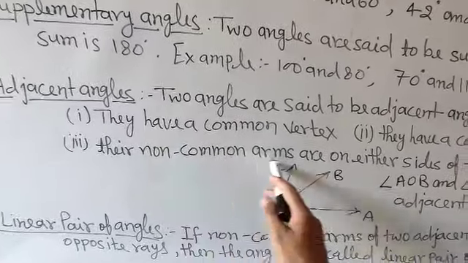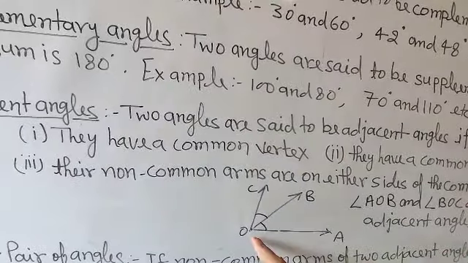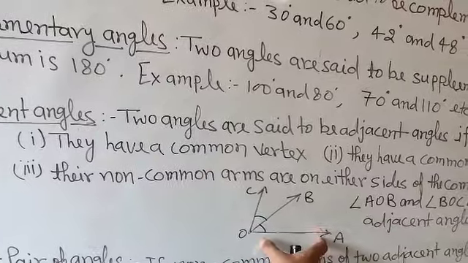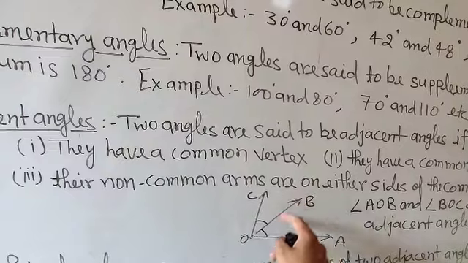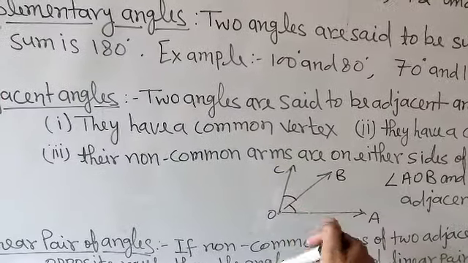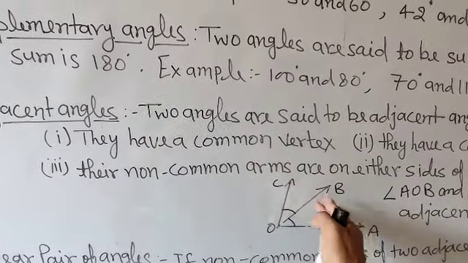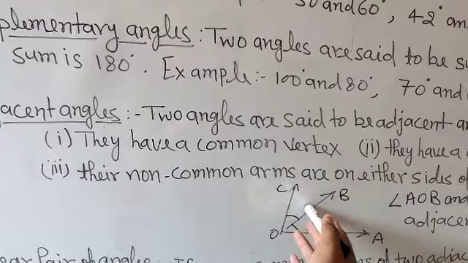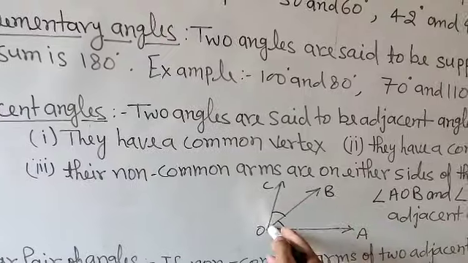Now next, their non-common arms are on either side of the common arm. Leaving OB, OA and OC are the non-common arms. OA exists in angle BOA and OC exists in angle BOC. Both the non-common arms are on either side of the common arm. It means one arm is on one side and the second non-common arm is on the other side of the common arm.